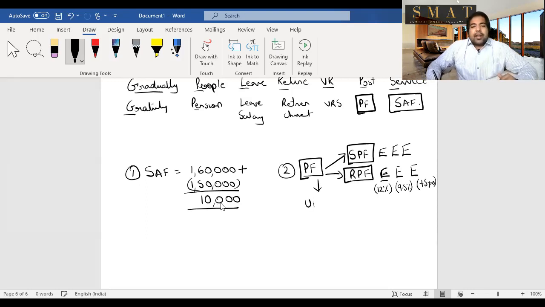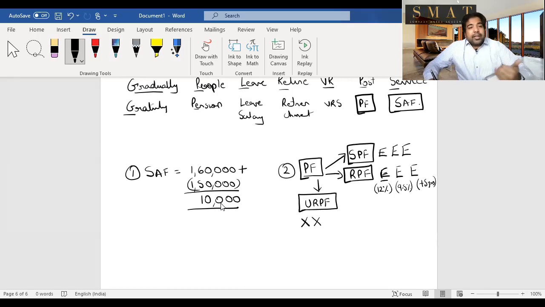And last is the unrecognized provident fund, and no one knows where this fund is. So our shortcut is to remember that it's in a drawer in the office of the employer or the master. If he puts it in a drawer, guys, who knows about it? So when he contributes and he puts it in the drawer, will it be added? No, because it has not reached you. The interest, if it's earned in the drawer, will it be added into your hands? No, because it has not reached you.